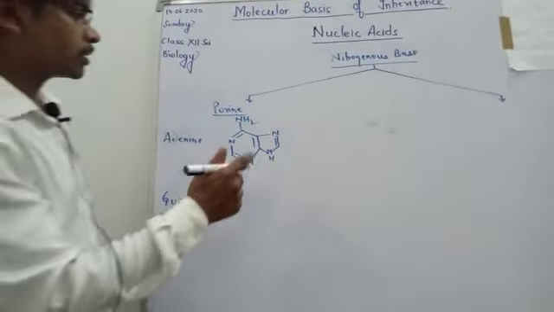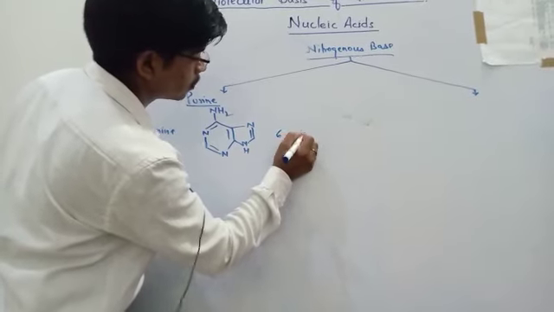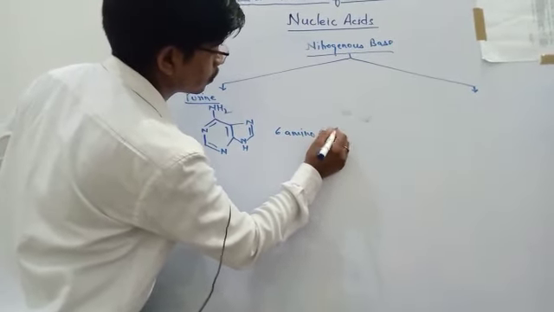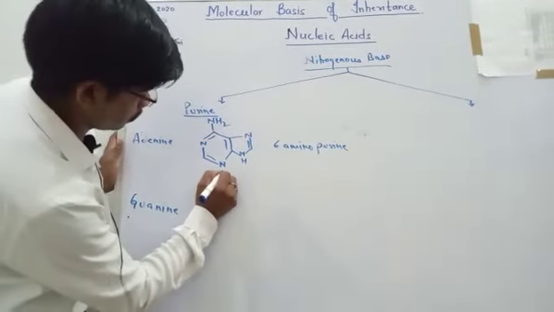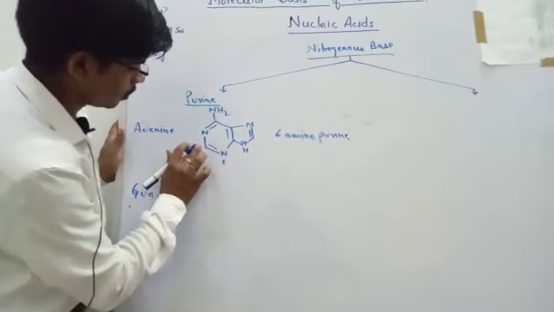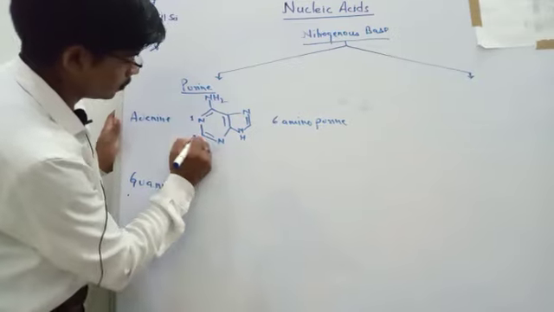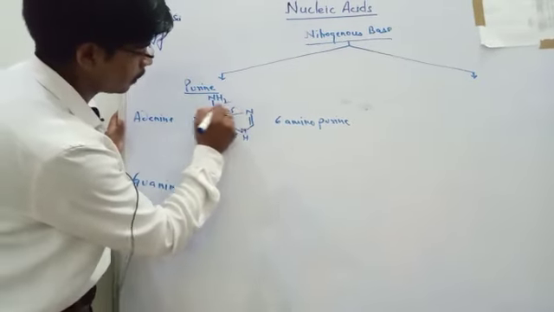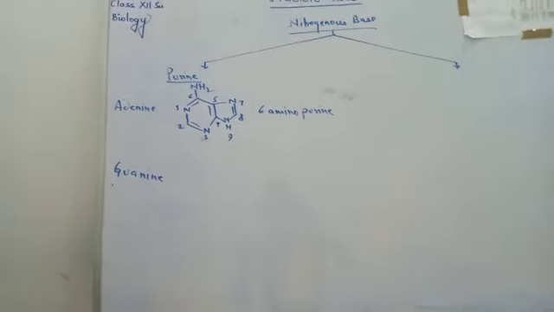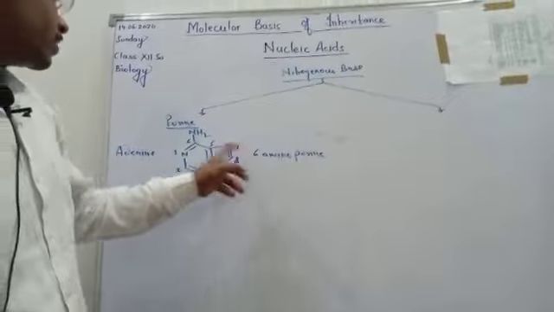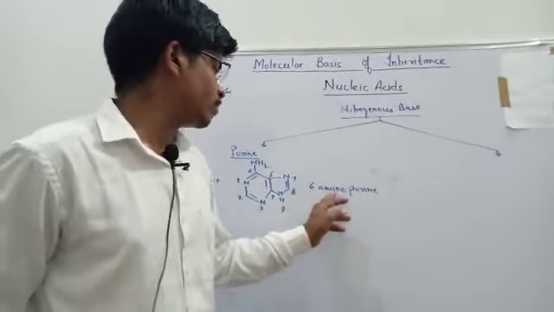Now its IUPAC name will be 6 amino purine. Numbering will be done from here: 1, 2, 3, 4, 5, 6, and 7, 8, and 9. So at number 6 an amine group is attached, so its IUPAC will be 6 amino purine.